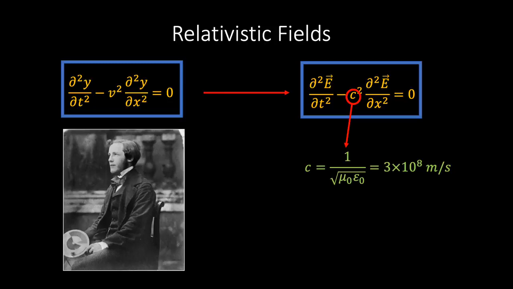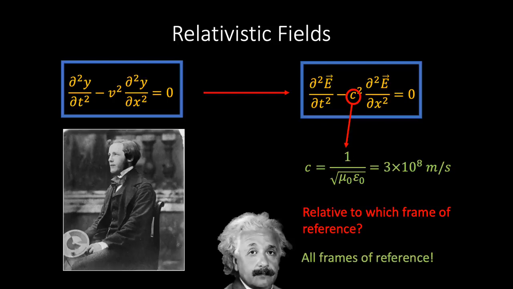Now a natural question to ask is if light is travelling at 3 × 10⁸ meters per second, then relative to which frame of reference is this velocity measured? This was, in essence, the question considered by Einstein whilst working on his theory of special relativity at the beginning of the 20th century. One of the key features of Einstein's radical theory was that all observers would measure the same velocity of light, irrespective of their frame of reference, implying that different observers would measure the passage of time differently according to their relative motion.